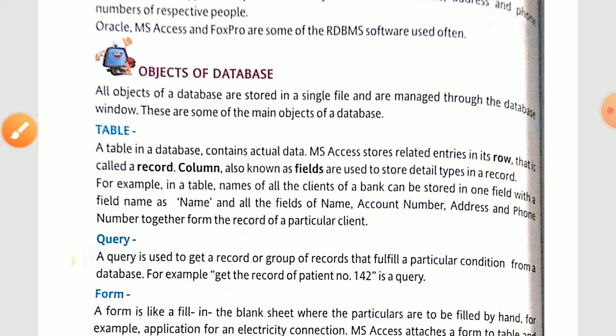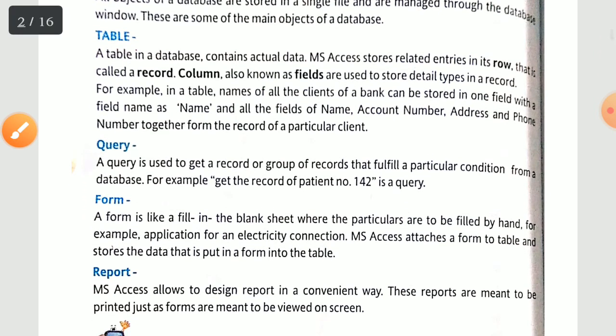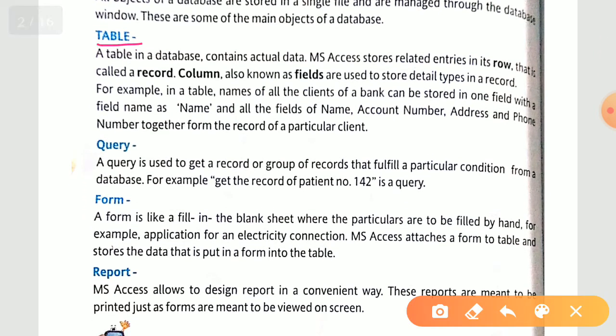Fine. Now here are some of the main objects of your database. The first one is your table. You already know we have a certain number of rows and a certain number of columns. Rows are known as records and columns are known as fields. Now see the example. For example, in a table, names of all the clients of a bank can be stored in one field, and all fields of name, account number, address and phone number together form the record of a particular client. The same example I have given you.